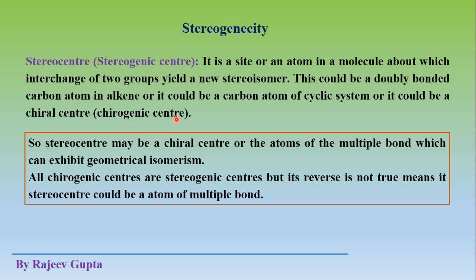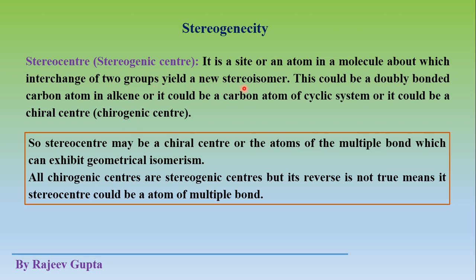So this could be alkene, this could be cyclic system, or this could be a chiral center, where any interchange of two groups at a single site gives a new stereoisomer. So these carbon atoms will be called stereo center.